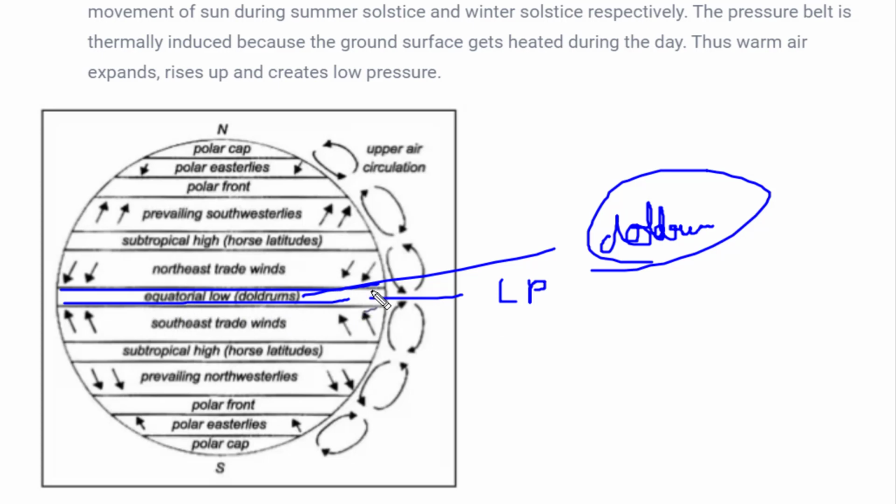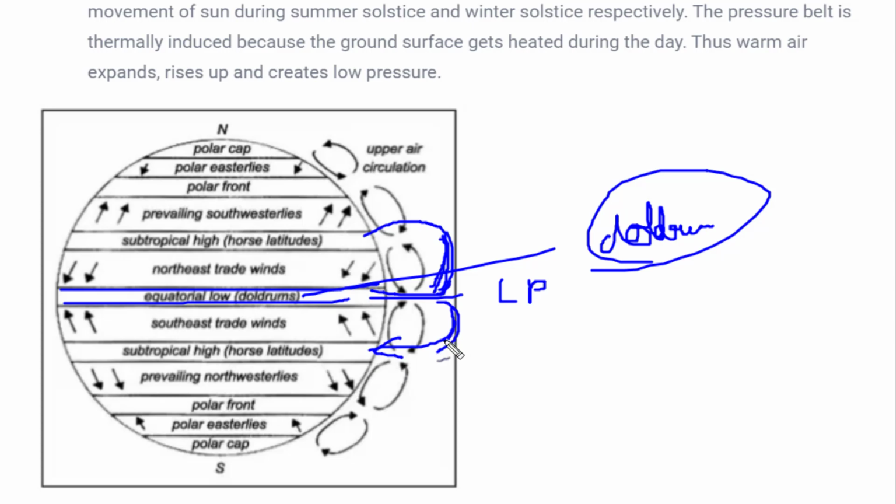Now when it is heated and moves upwards, there is the tropopause above, beyond which the air cannot move. So it has to be scattered horizontally. Some air moves in the northern hemisphere, whereas some air moves in the southern hemisphere. Now after traveling some distance, what will happen? It will become heavier. Why will it become heavier? Because it has already traveled much distance and shed the energy it had. Temperature is a kind of energy which it is having. So after moving a few distances, it will start moving downwards.